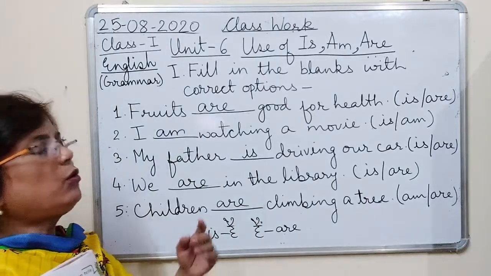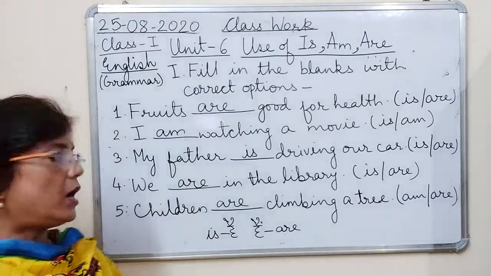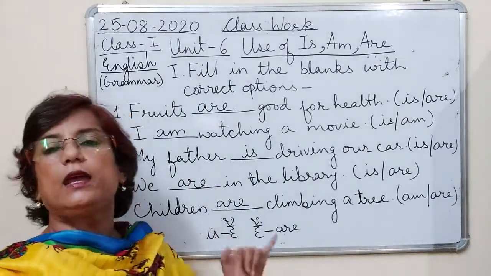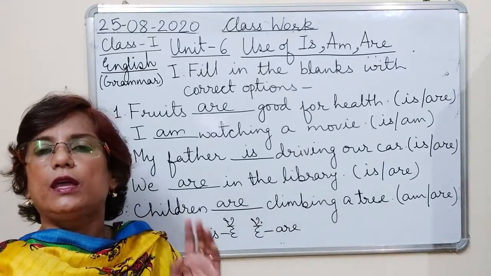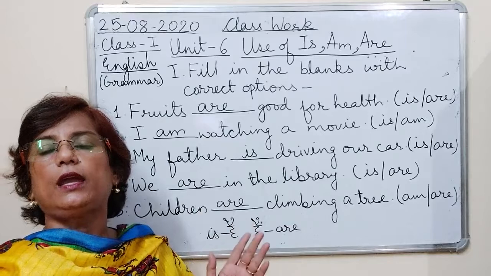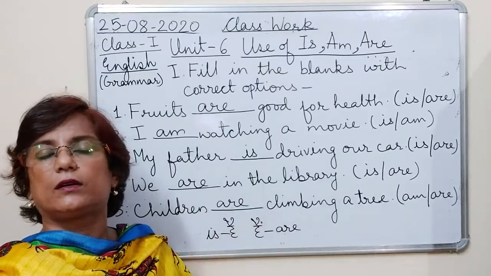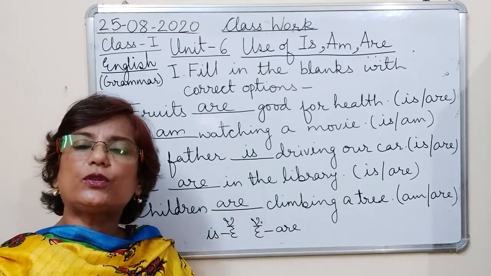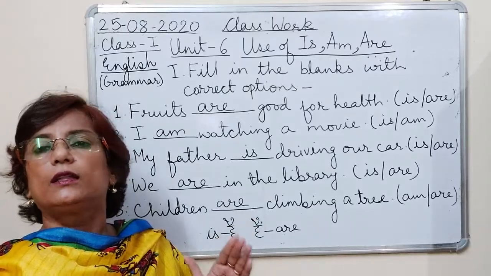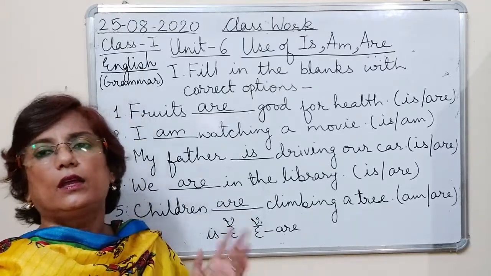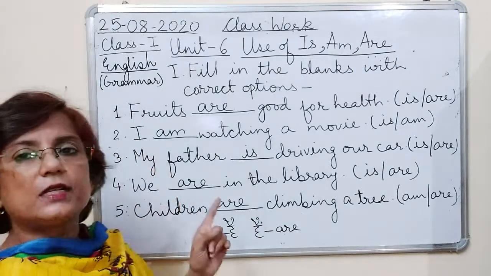So this is how we use is, am and are. Is माने है. Is used with all singular nouns, he, she, it, this and that. जितने भी singular nouns होते हैं उनके अलावा he, she, it, this and that के साथ we use is.